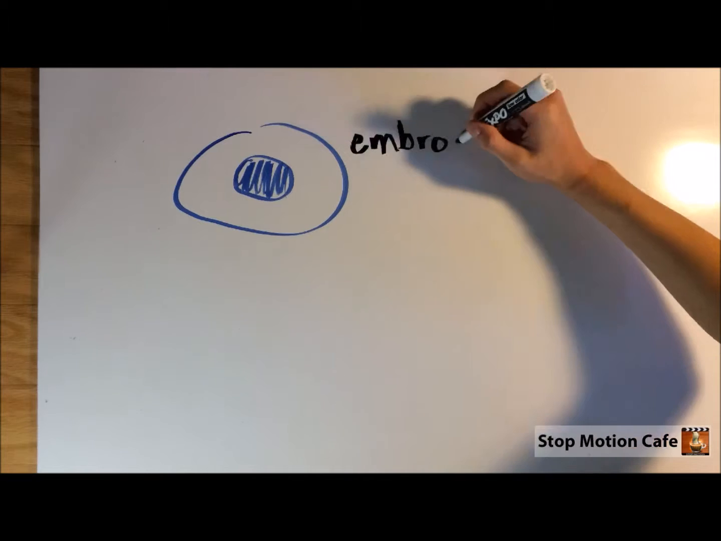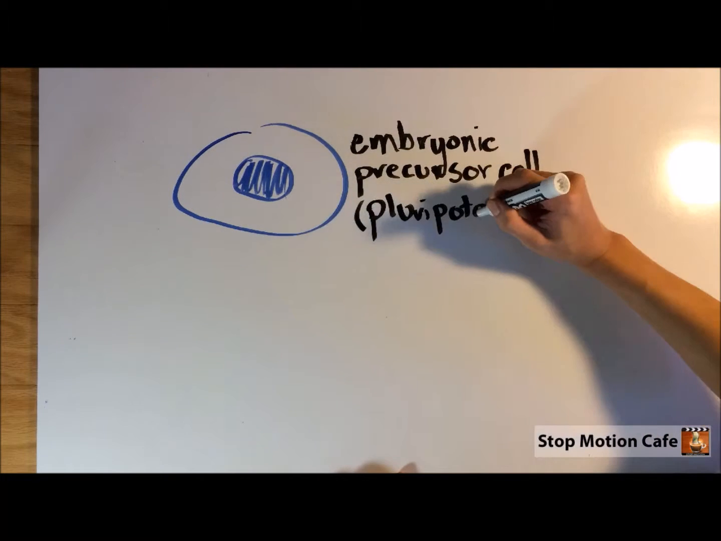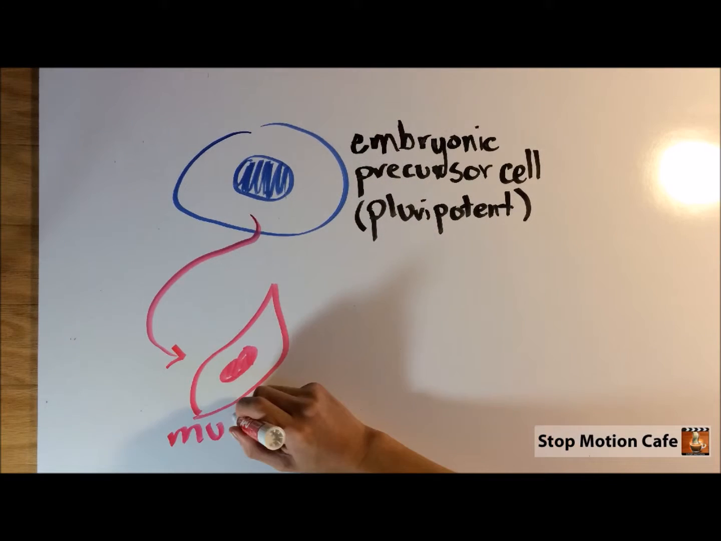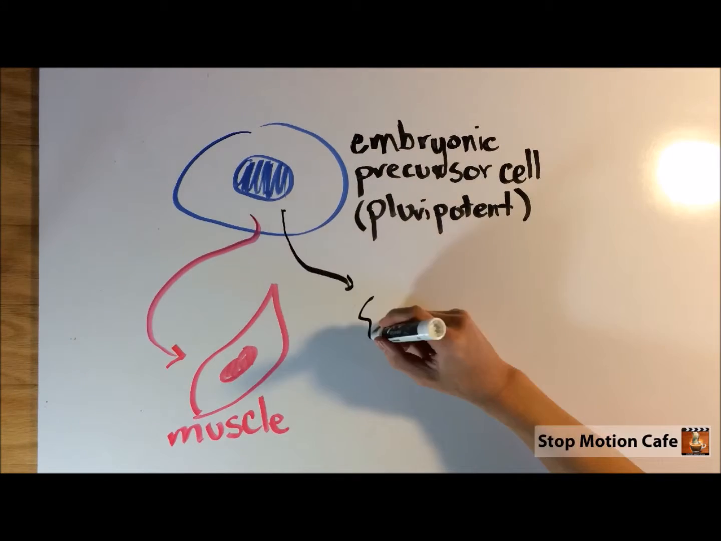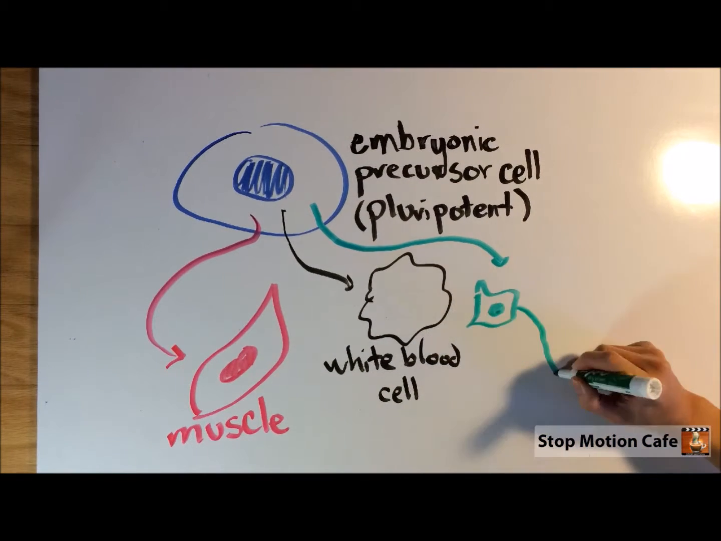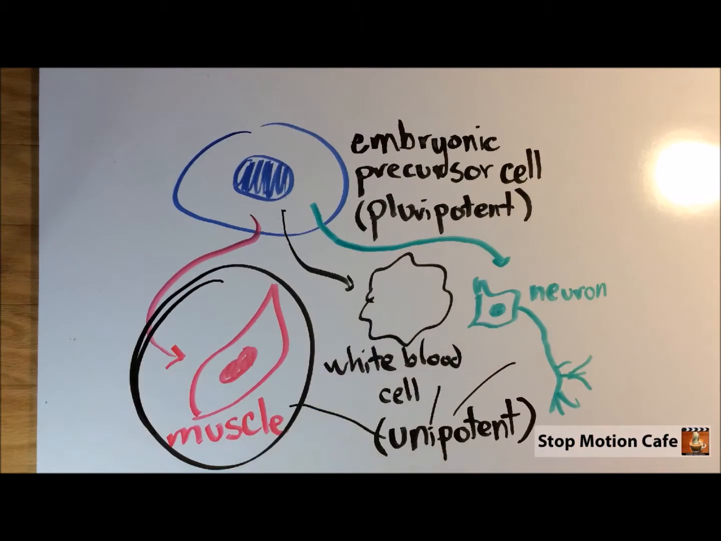All cells start out as embryonic precursor cells. These cells are pluripotent, meaning that they can transform into multiple types of cells. Some examples include muscle cells, others are white blood cells, and some can even transform into neurons. All the following forms of cells are unipotent, meaning that they can only stay the type of cell they already are throughout their reproduction.